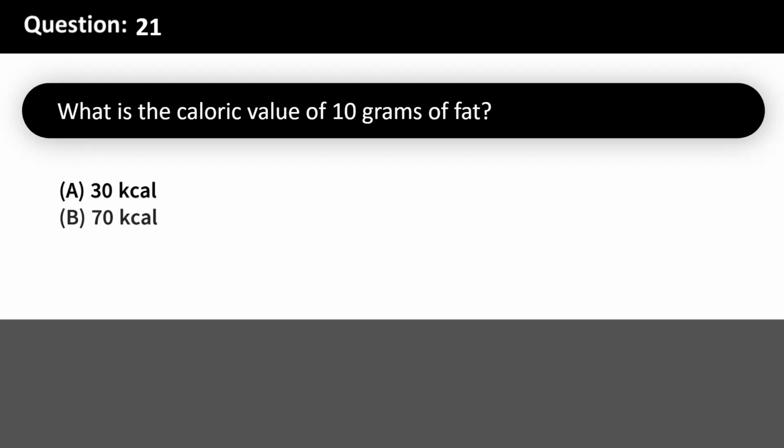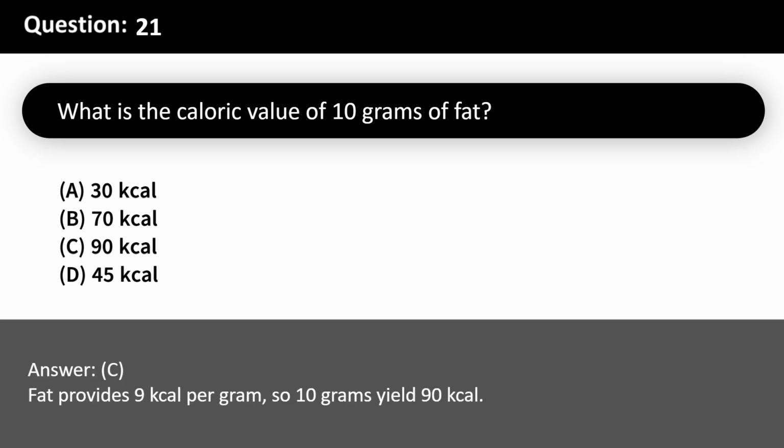What is the caloric value of 10 grams of fat? A. 30 kilocalories. B. 70 kilocalories. C. 90 kilocalories. D. 45 kilocalories. Answer, C. Fat provides 9 kilocalories per gram, so 10 grams yield 90 kilocalories.